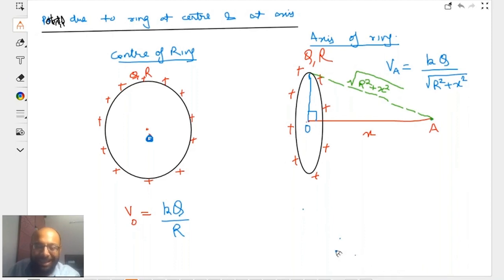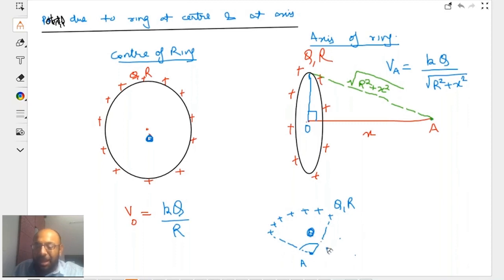So coming back, my dear kids. Potential due to ring at the center and at axis is clear. Now here, kids, if I talk about an arc, let's say we have an arc having total charge Q, subtending angle theta at the center. Now, can you tell me what is potential at A?